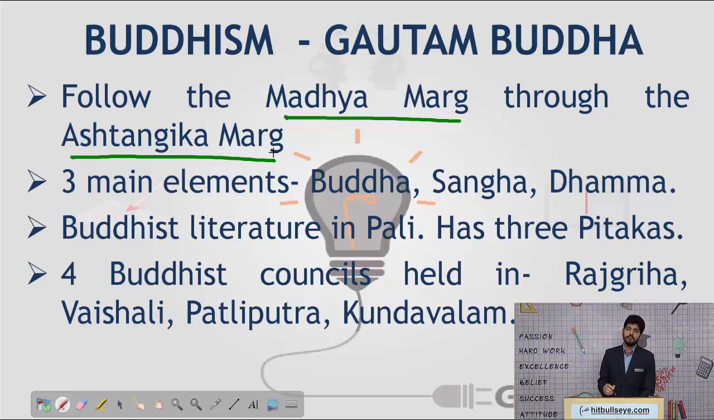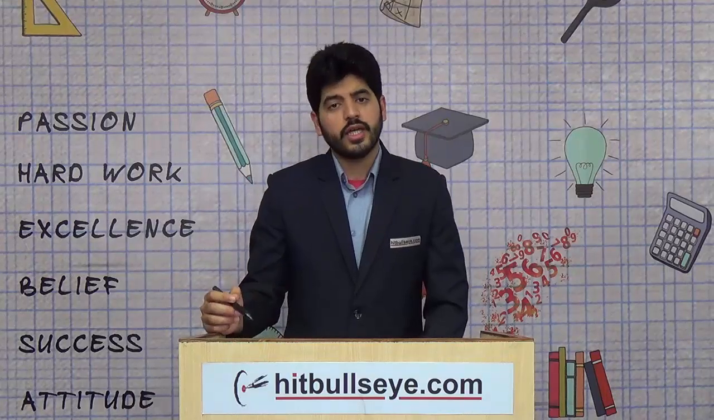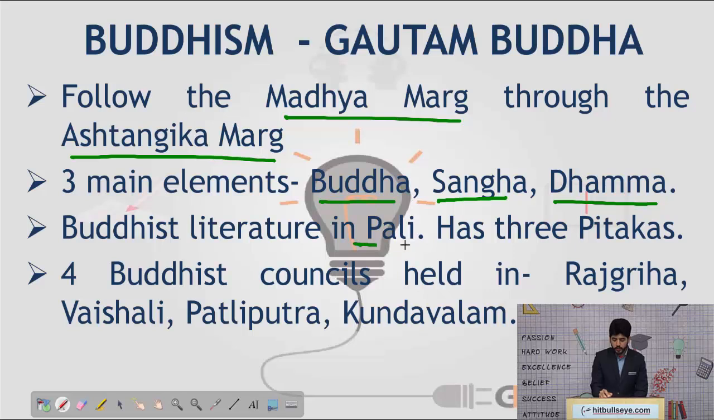The 3 main elements of Buddhism are Buddha himself, that is the ultimate God, the Sangha and the Dhamma. Sangha is the collection of Buddhist monks and Dhamma is the collection of Buddhist practitioners. Buddhist literature is in Pali. And when we talk about Buddhist literature, there have been 3 main collections of books which are popularly called Pitakas. For example, the Sutta Pitaka, the Vinaya Pitaka. These are the Pitakas or the books about Buddhism.